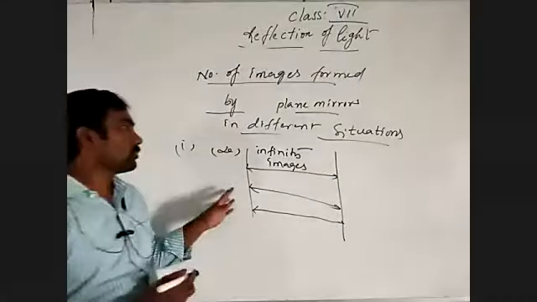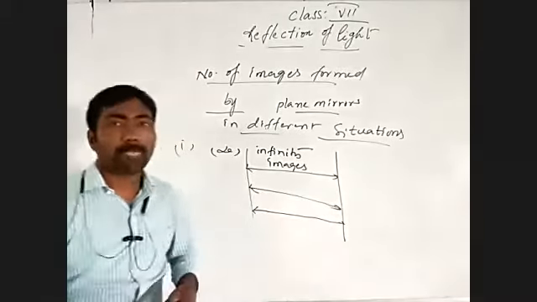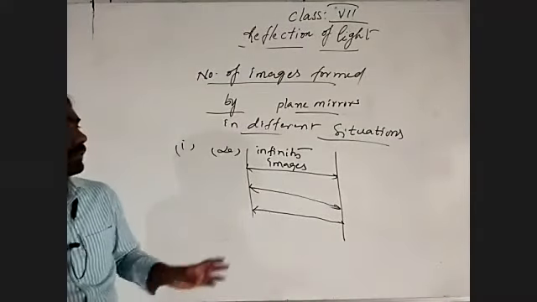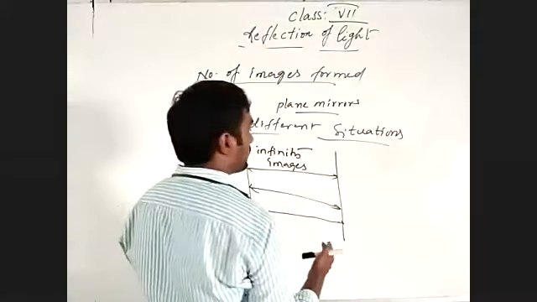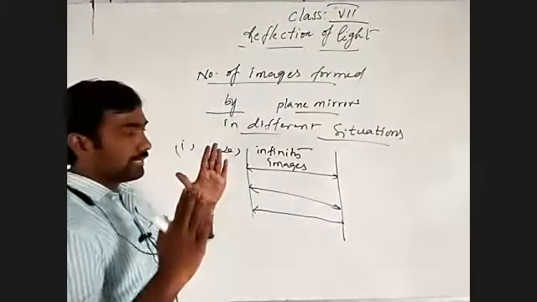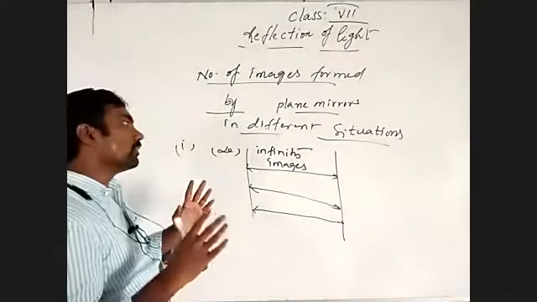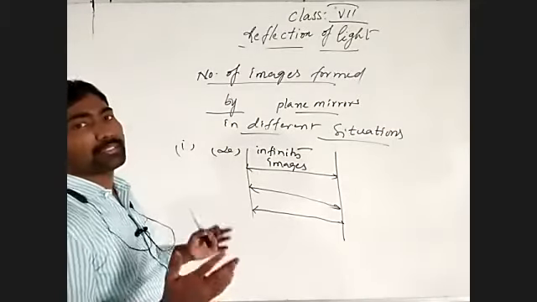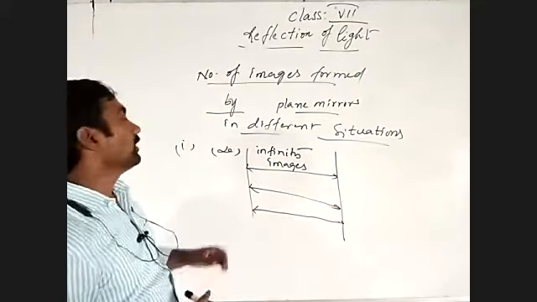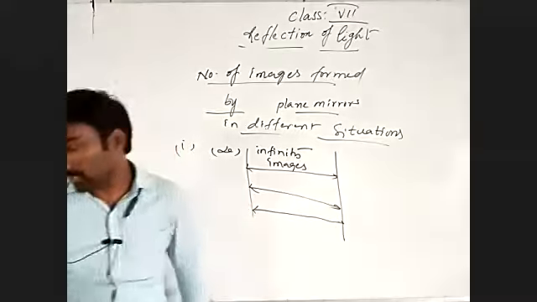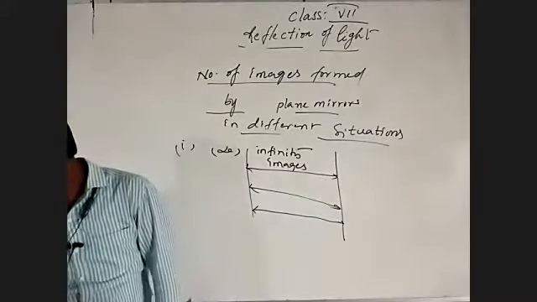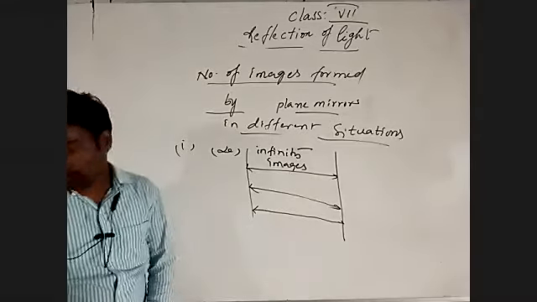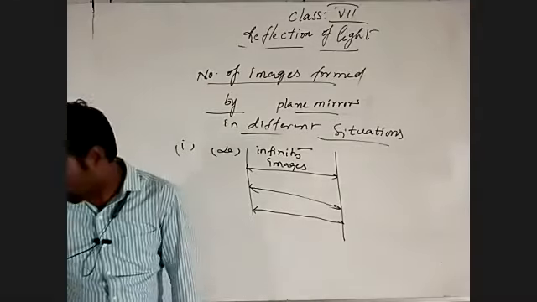That is one situation, by placing parallel mirrors. When we place two plane mirrors parallel to each other, facing each other, the images formed by the plane mirrors are infinite. How many images does it give? Infinity images.